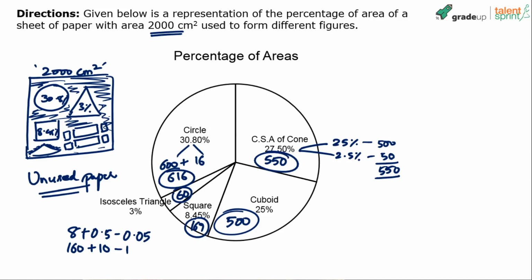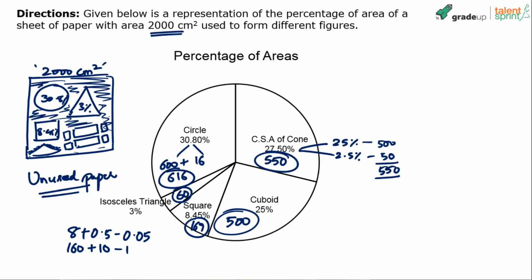Or there can be other ways also to calculate. Whichever method you follow, the point is you should be doing the calculations very quickly, right? You should be able to arrive at the values very quickly. So we know the different values there. So note it down. When there is only one pie chart involved, I would say very quickly find out the values and use this as and when required. And you can also find out the remaining area now. 2000 minus all these values will give us the remaining area, right? Or the percentages can be summed up, and then 100% minus the sum of all these percentages will give us the percentage of remaining area. So your choice there.